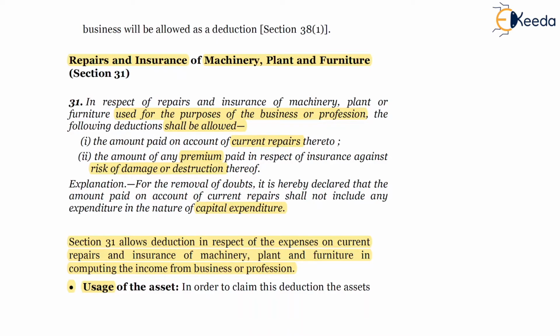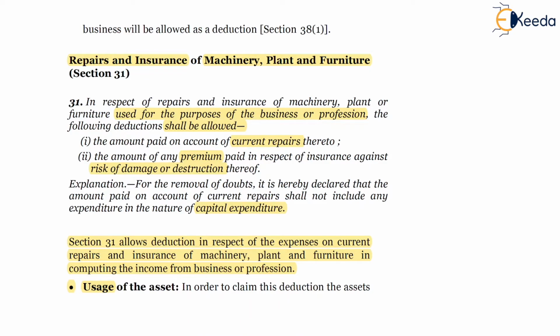The expenses related to such property which is kept ready for use will be allowed as expenses. The expenses related to it will be allowed as deduction to the SSC. So this is the difference between active use and passive use.